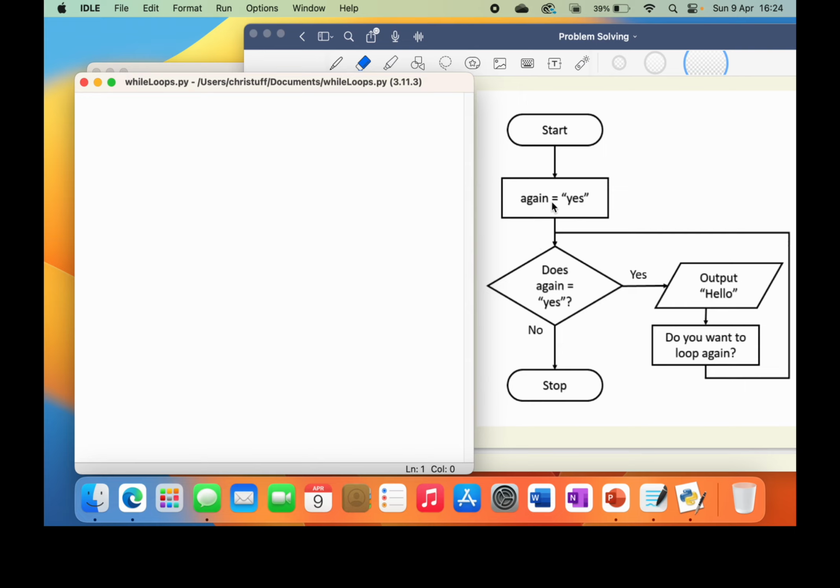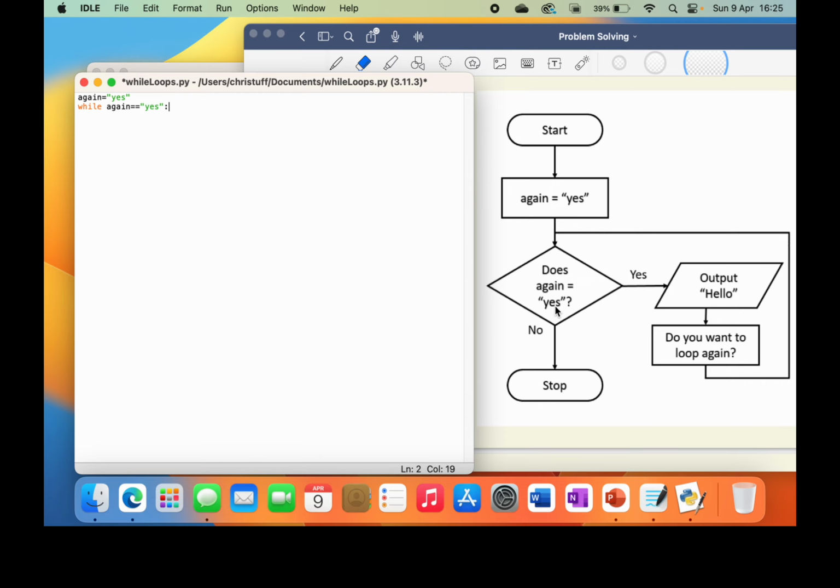So the first thing we need to do is create the variable and give it the value of yes. So again is equal to yes. And then we're going to go straight into the loop, and we're going to be doing something while again is equal to yes. So we use while because it's a while loop. And then we say while again is equal to, so remember that's two equals, and the value yes.